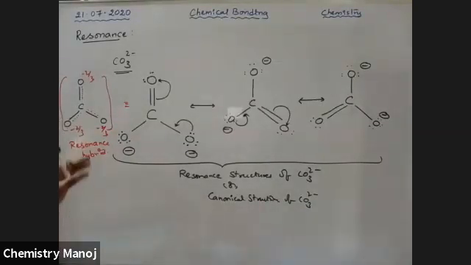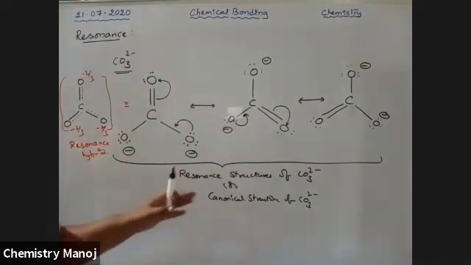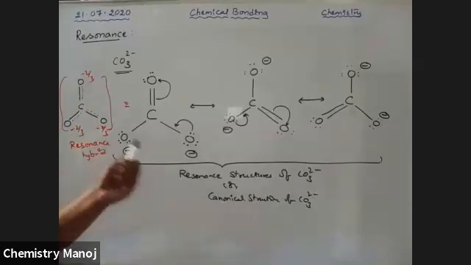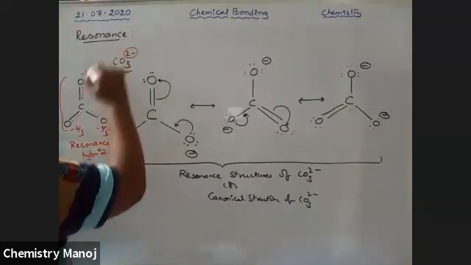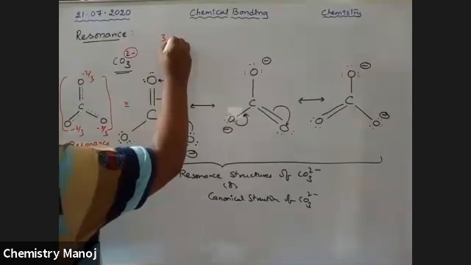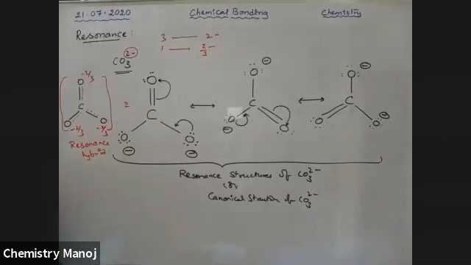Okay, so this is the way to express the resonance structures. So here atoms placement is not changed, sigma bonds are not changed, only pi bonds and lone pairs are involved. So because of change of those lone pairs and pi bonds, that gives different structures. Those structures are called as resonance structures. Combination of all these structures is called as resonance hybrid structure. That resonance hybrid is very, very important. See here, 3 oxygens have -2 charge. So one oxygen has -2/3 charge. That's why every oxygen has -2/3 charge.